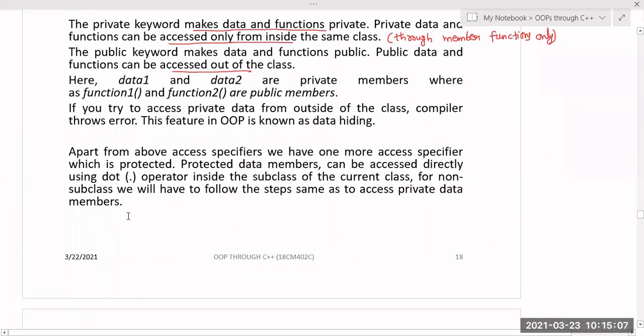Next, if you try to access the private data from outside the class, then the compiler shows an error. This feature in OOPS is known as data hiding. If you try to access this private data outside the class, it will give an error saying you cannot access this data member. Because of that only I can provide security to the data. That's why this is called data hiding.